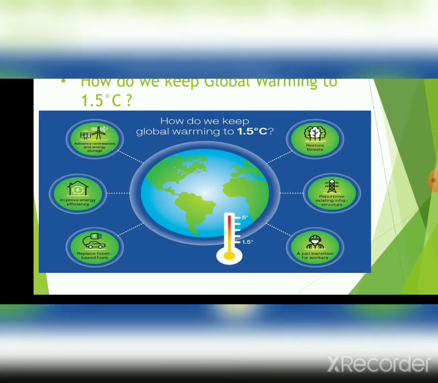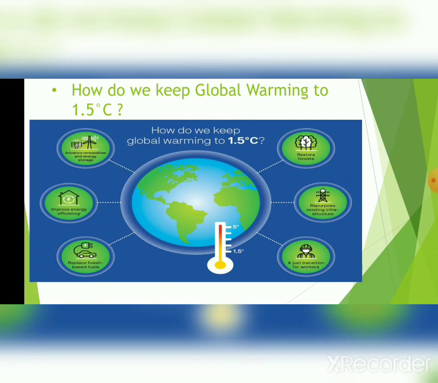I think you all understand what I am saying. Global warming is a major issue, so we must take it into consideration and take further steps to decrease global warming.